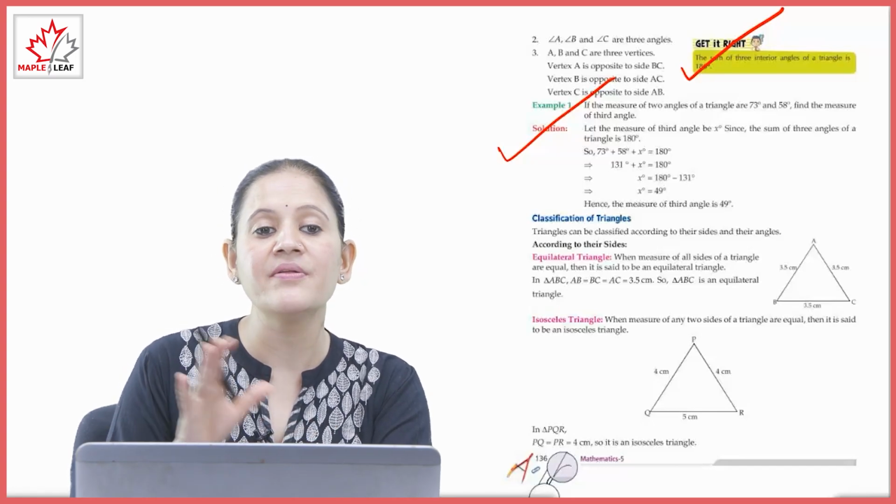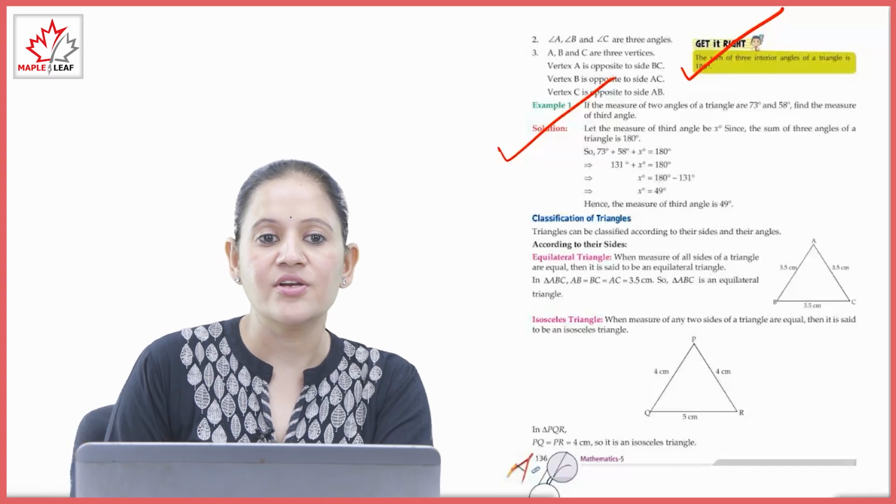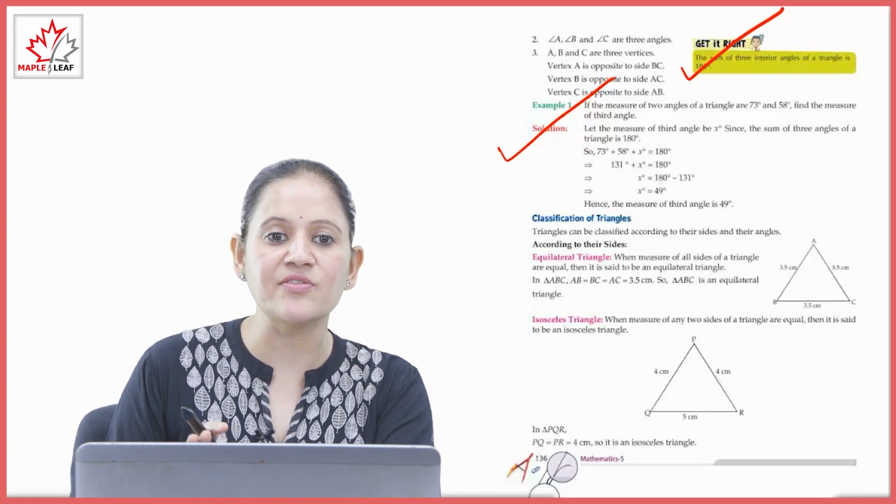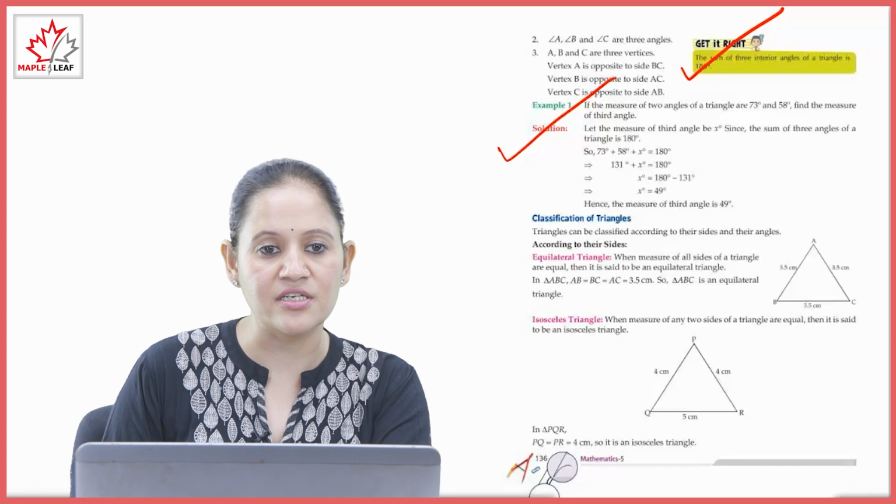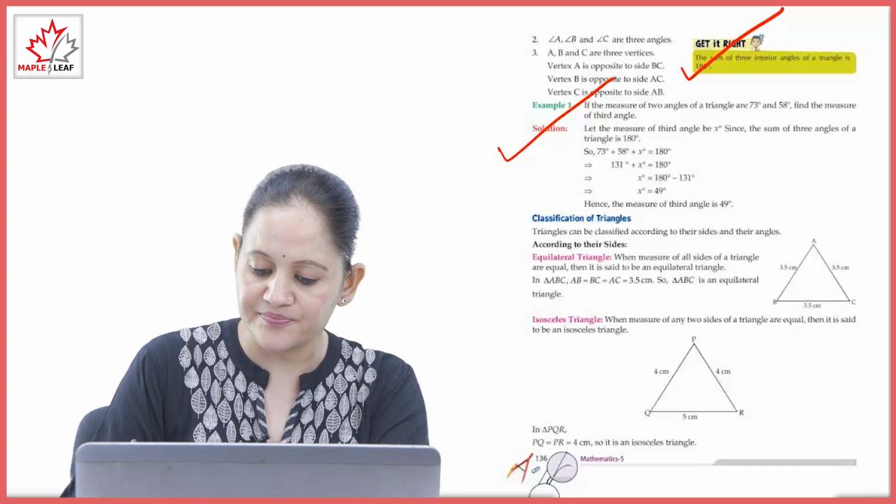Here we have taken the third angle as x degree. So their sum is 180 degrees. So x equals 180 minus 131 degrees, that is 49 degrees.